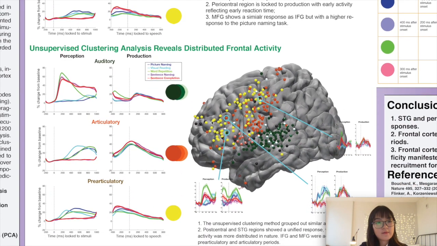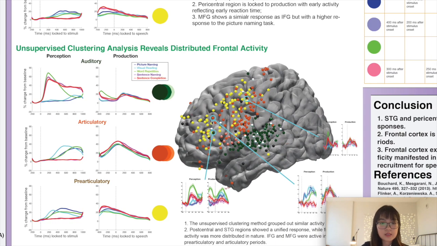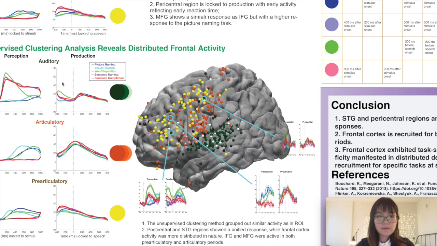We really want to let the data speak for themselves. So in the second part, we use an unsupervised clustering technique to let the data form clusters based on their neural activity. The color in the brain here represents the different clusters they belong to. As you see, STG and post-central regions show a pretty homogeneous response respectively. However, frontal cortex shows more distributed activity, as you see different colors of electrodes mingled there. Such a distributed pattern in frontal cortex leads us to take a closer look at each single electrode in the region.